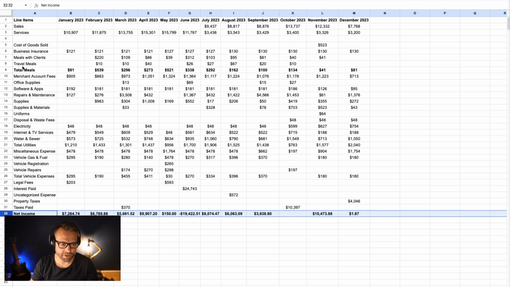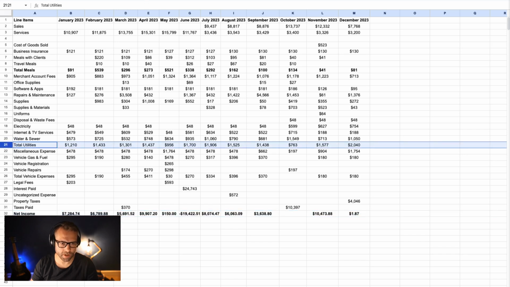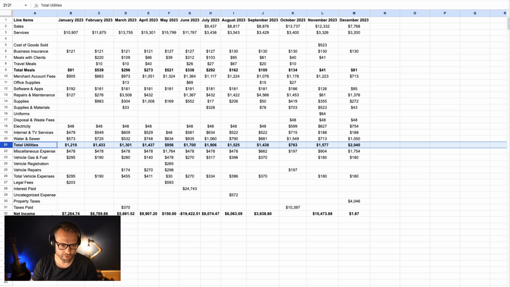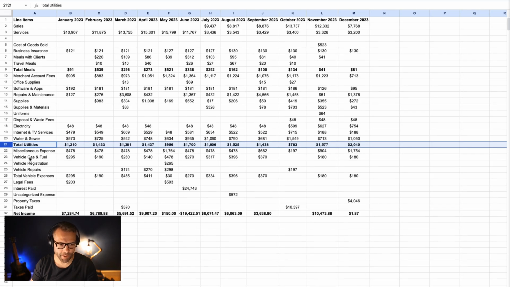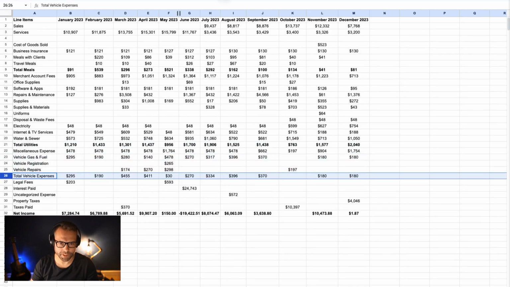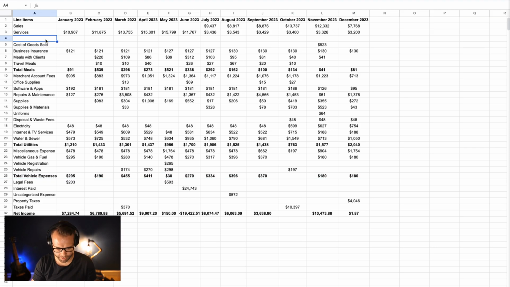Essentially, you can see all of the items here. Now there's a little cleanup I'll probably need to do where things are combined, so that things like electricity, internet, water, sewer will all roll into total utilities. There's things that should come out of this P&L, like vehicle expenses. These are things that I would not expect the business to pay for, and these are sort of seller expenses. But the short of it is I can actually see how things are looking overall.